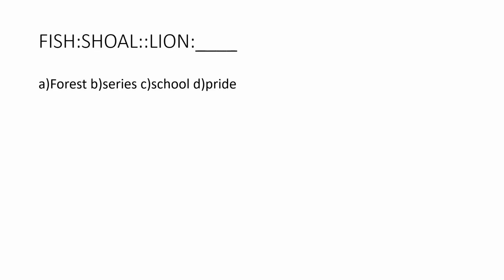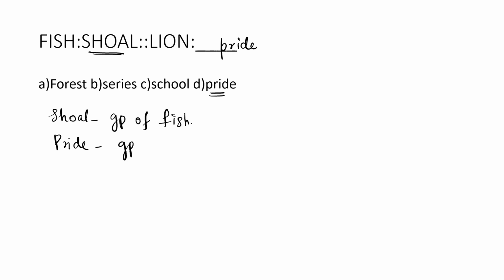Fish is to shawl, then lion is to dash. That is, fish and shawl: a shawl is a group of fish. So what is a group of lion called? A group of female lion is called a pride. So pride is the answer. Pride is a group of female lion.